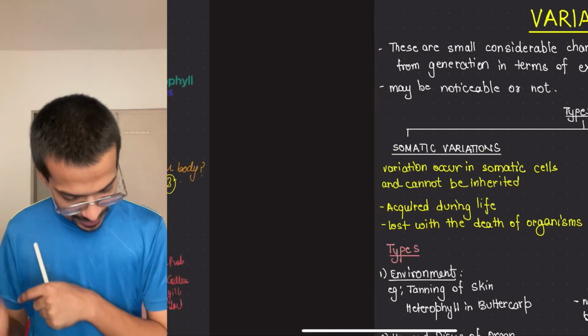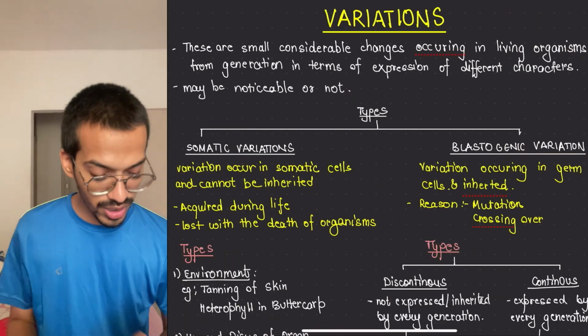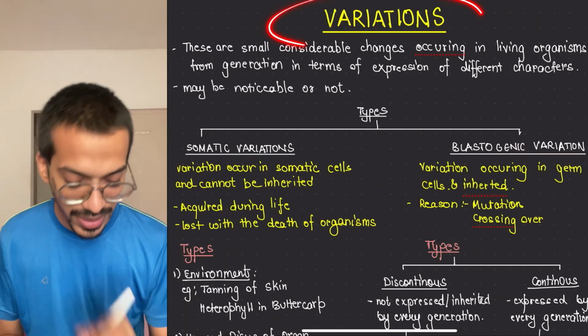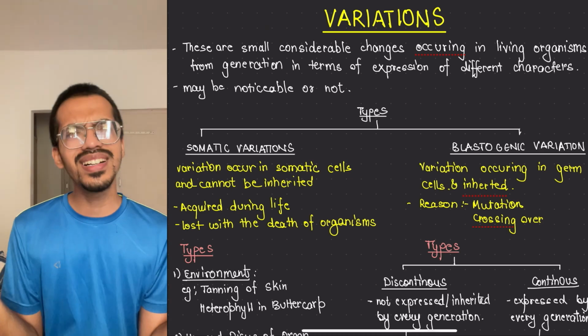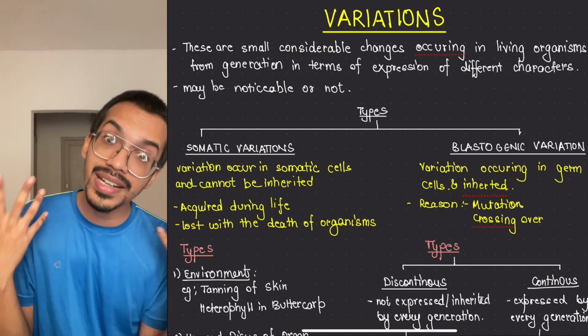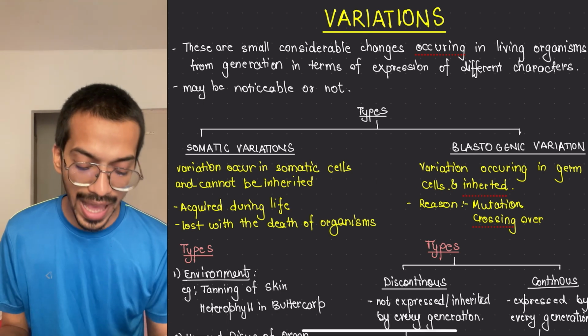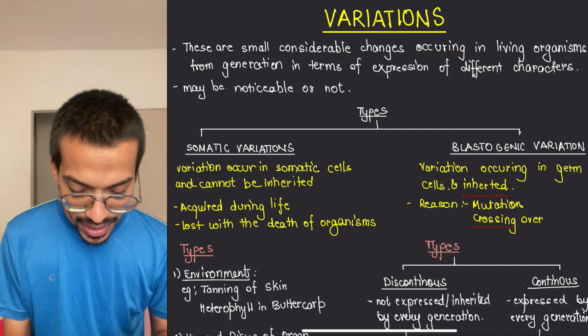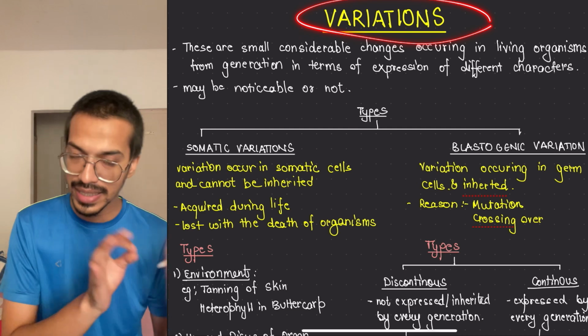Moving on to the next thing. With this, our sex determination is over. We are coming to the next topic, that is variation. Now you will say, sir, in NCERT variations are not there. Beta, the chapter name itself is variations. We have to study this so that we haven't missed anything.